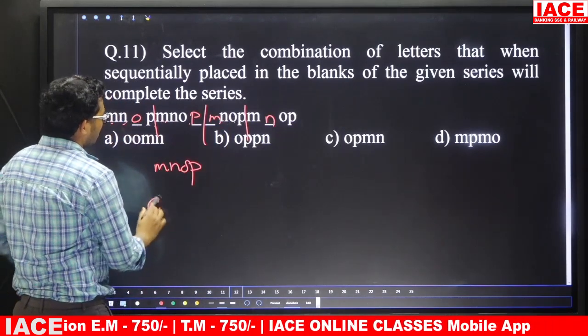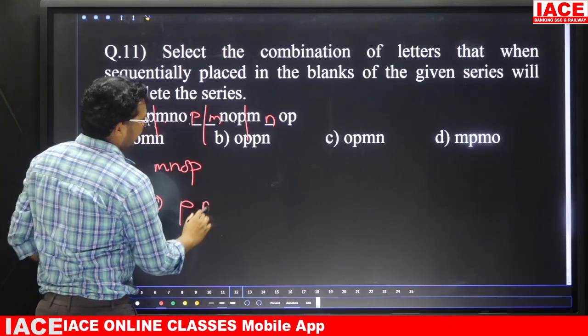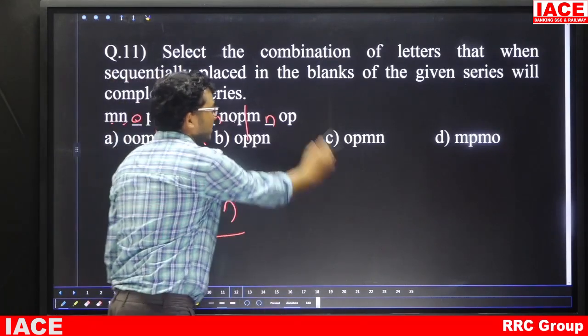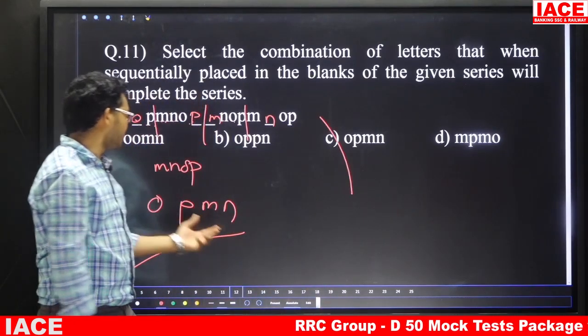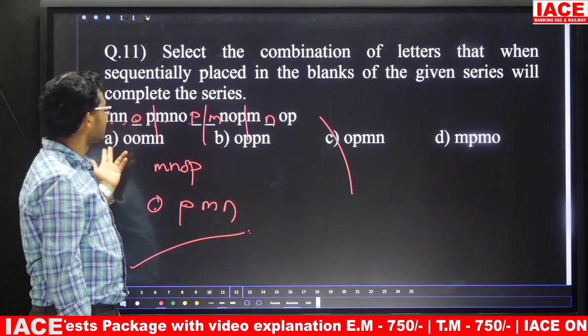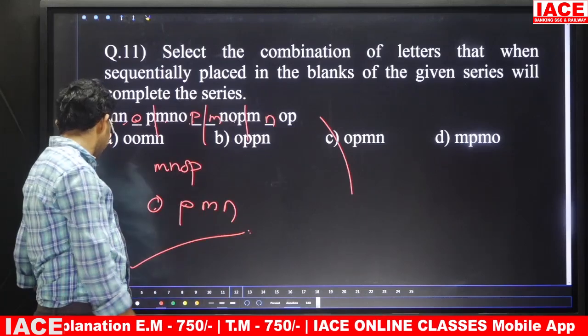By taking here O, next one P, M, N. So which option is there? OPMN. OPMN, answer is what? Option C. By substituting option C, OPMN, this series is repeating. So question number 11, answer is option C.